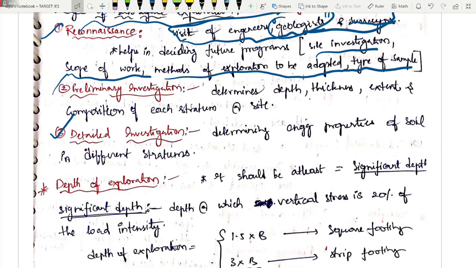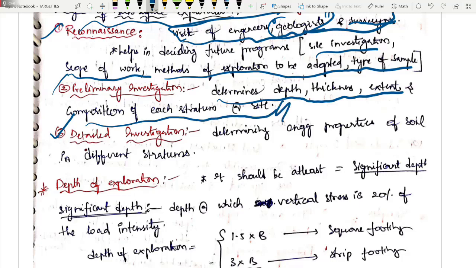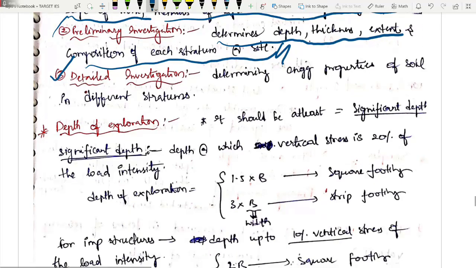Next comes the preliminary investigation. Here they determine up to what depth, the thickness, extent and composition of each strata at the site they have to collect. And next is detail investigation.